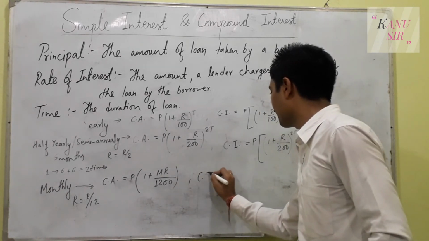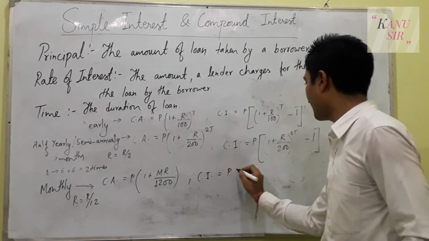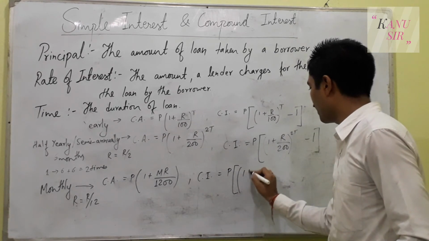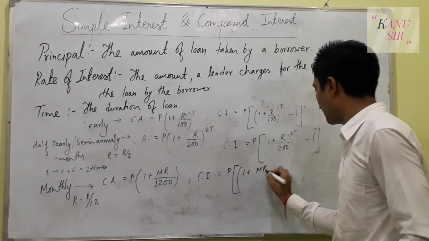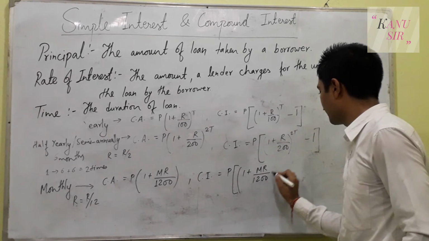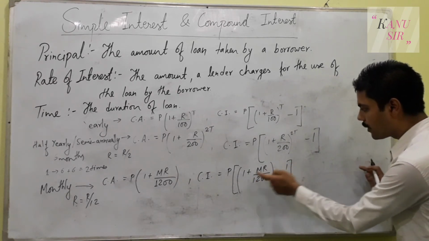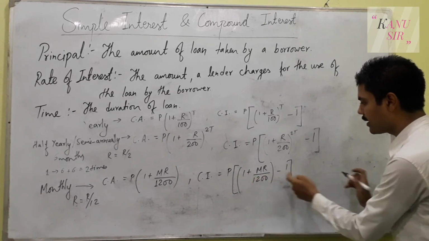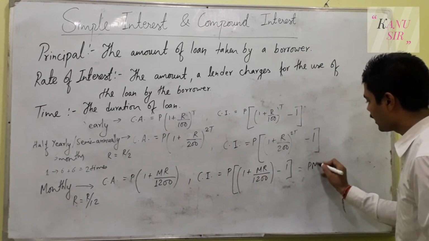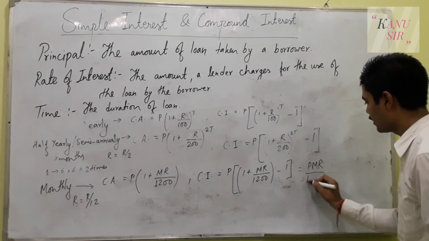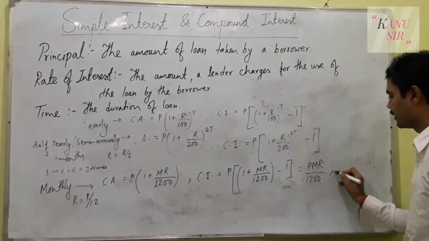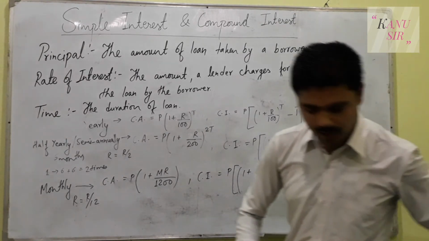And the compound interest monthly will be P times 1 plus MR by 1200 minus 1. And because there is no power here, you will get P M R upon 1200. And one more formula is there.